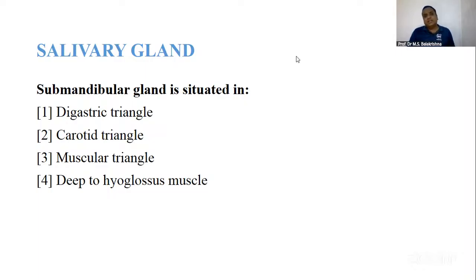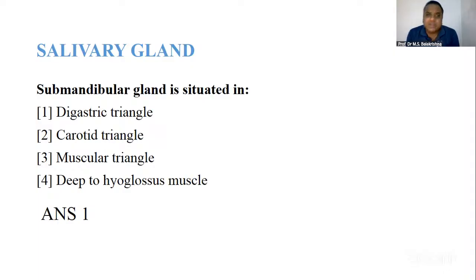Yes. So answer is correct. Submandibular salivary gland is situated in which of the triangles? Here in the neck, you have got submental triangle, digastric triangle, carotid triangle, and muscular triangle. Four triangles are there. Your submandibular gland is here, submental and digastric, and this whole region is called submandibular region. So it is situated in your digastric triangle. This is a direct question which you answered.